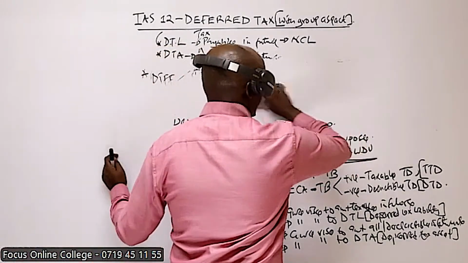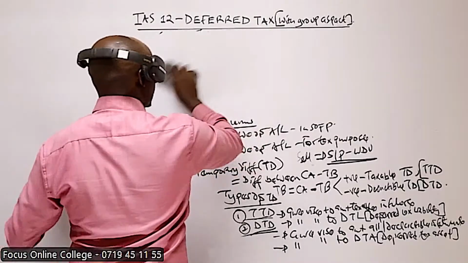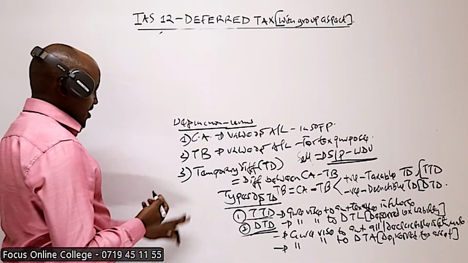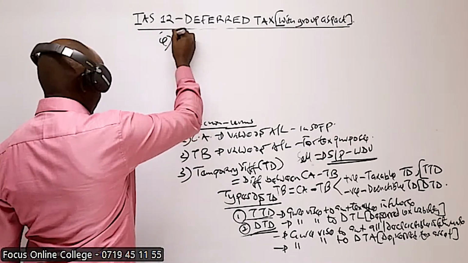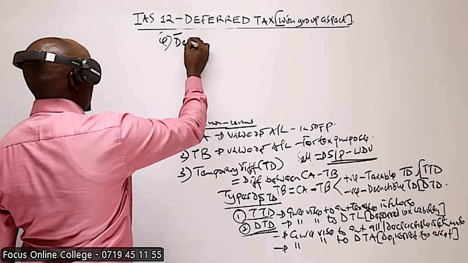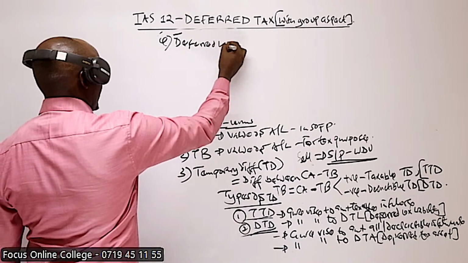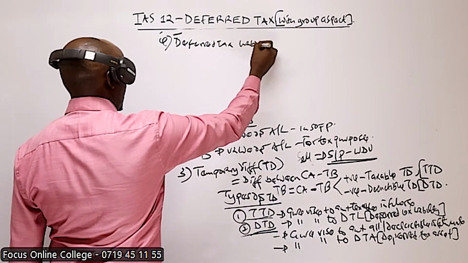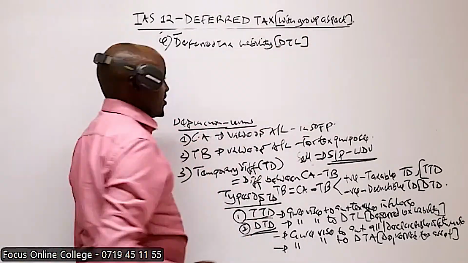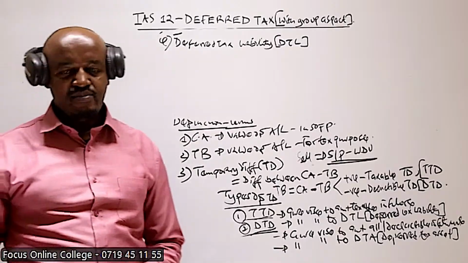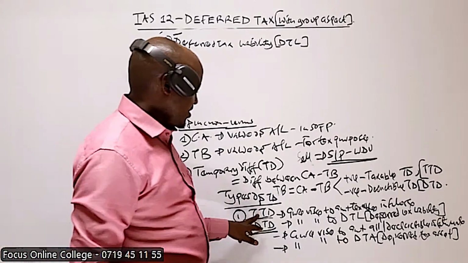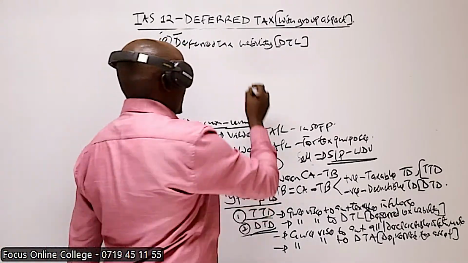Now, the other term we can also define here. Number 4, that is term number 3. Number 4, we have basically what you have already mentioned here: deferred tax liability. And from the introduction, you've already said that these are taxes payable by the company in the future as a result of taxable temporary difference. Tax payable in the future.